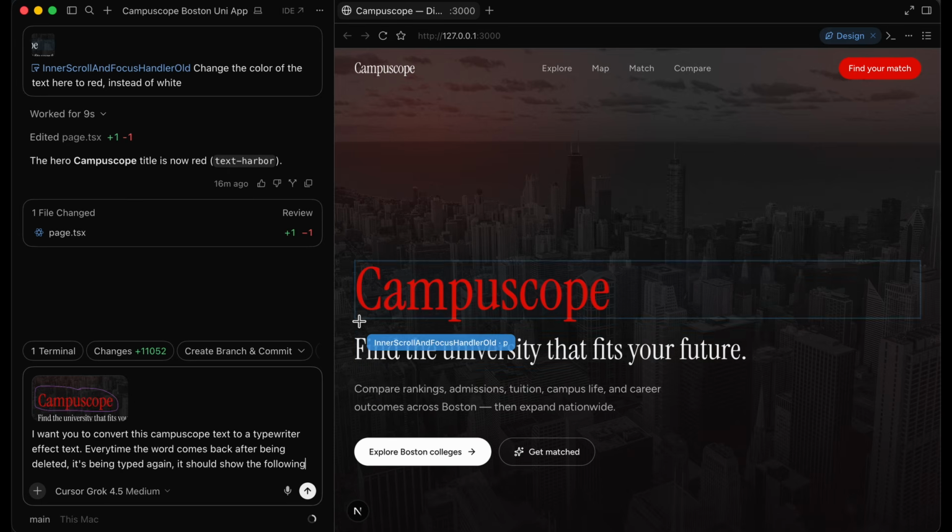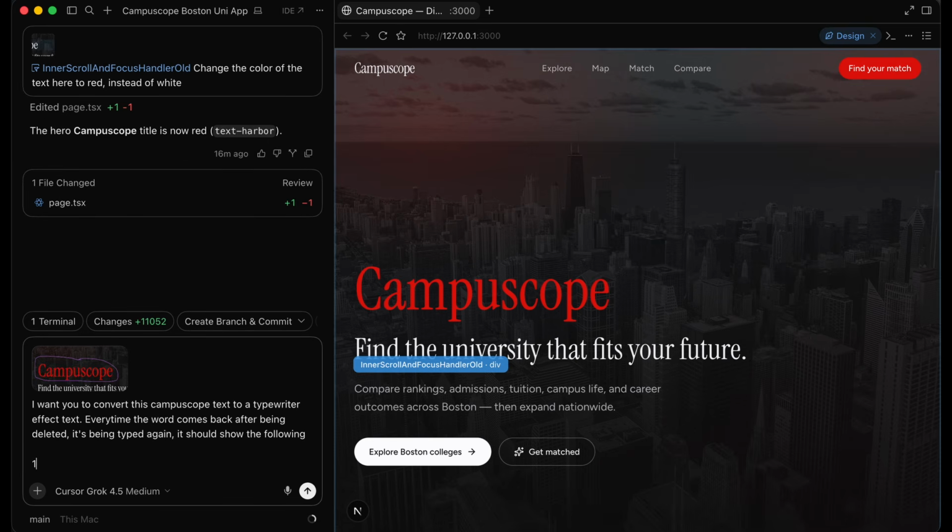All right, so what's going to happen is that when a user opens up our application, they're going to see one word. Then that word is going to be deleted, and they're going to see the next word. And that's the feature that I'm trying to implement. So what we're going to say is it should show the following. And then we're going to add one.